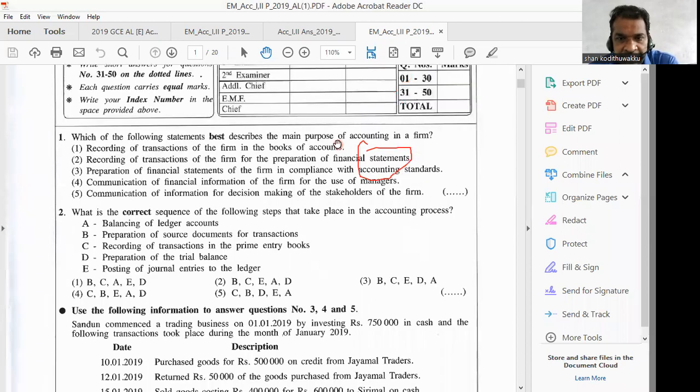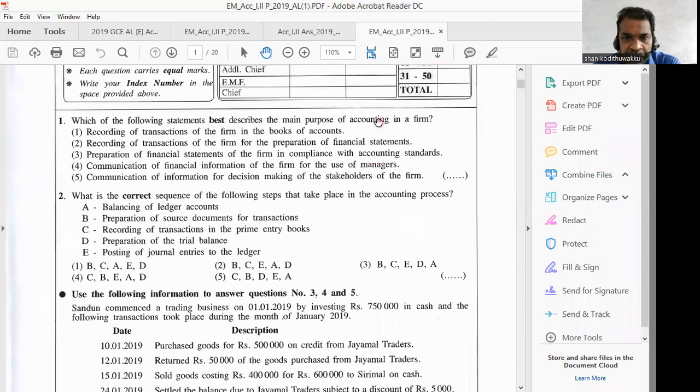Right. Question number 1. Here, the secret is you can reduce time for easy questions and save your time. Then you can use those saved times to solve difficult questions. That is the secret to solving all the 50 questions available in paper 1.